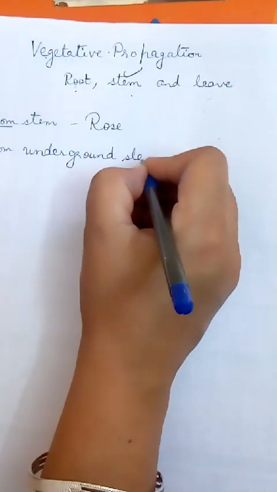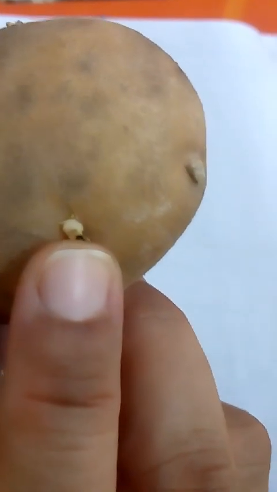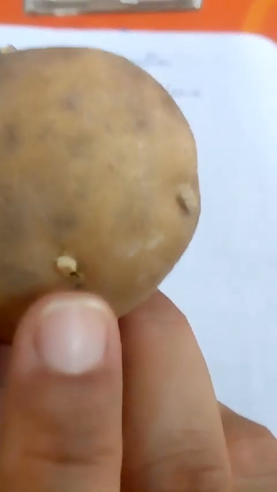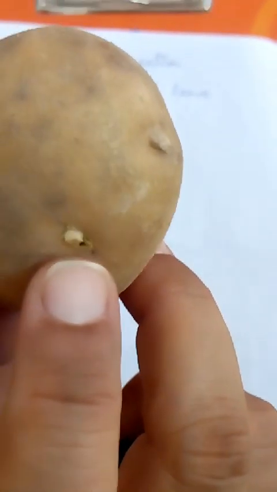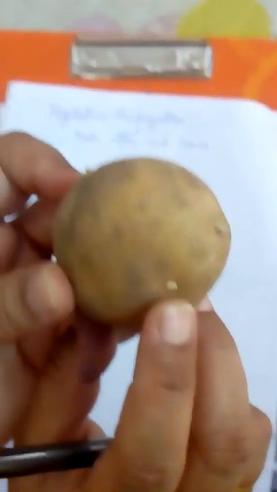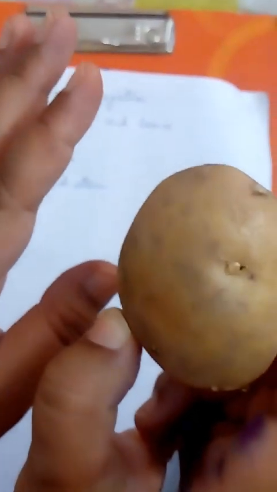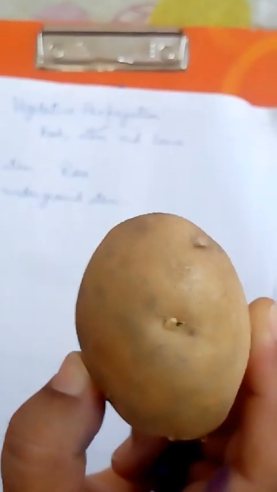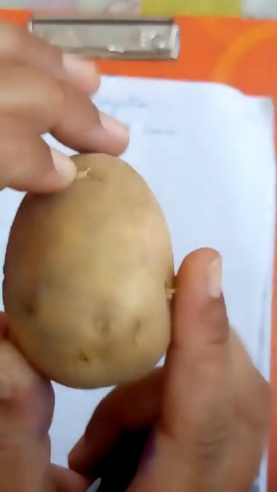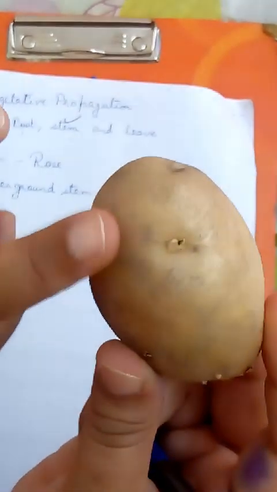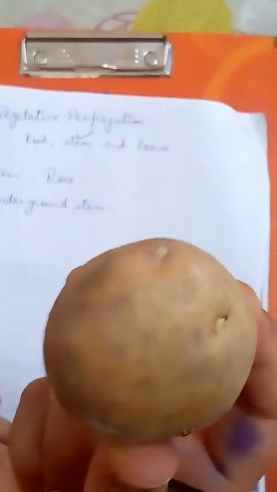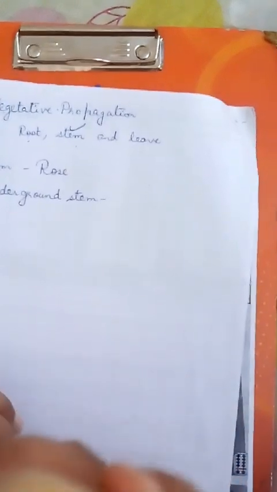underground stem. See here nicely. You can see, this is a bud. B-U-D, bud. It is also known as potato eye. And if I keep this in the soil and give it proper air, water and all, a new plant will grow from here. So a new plant is grown from where? From underground stem, and a potato is an example of underground stem.